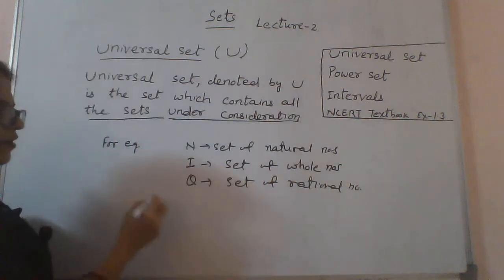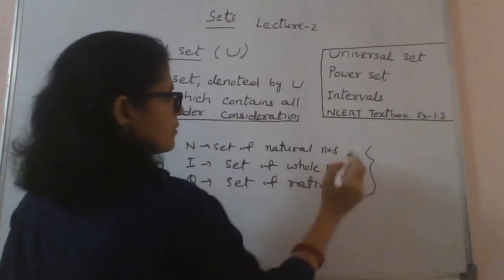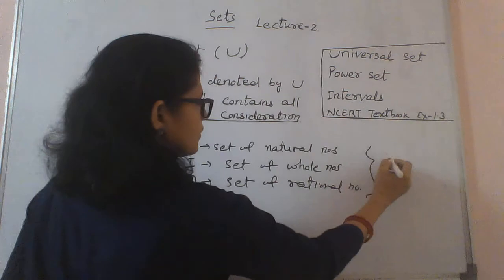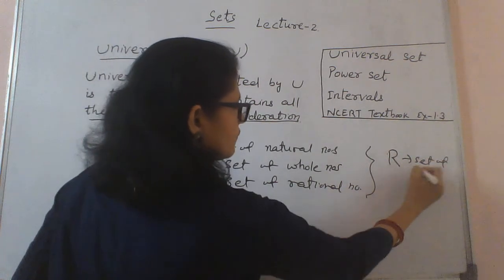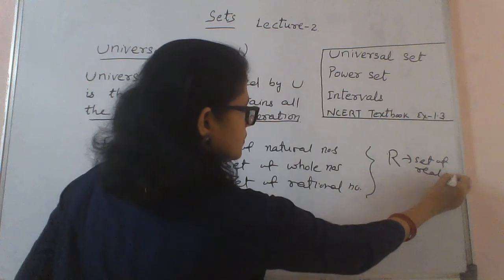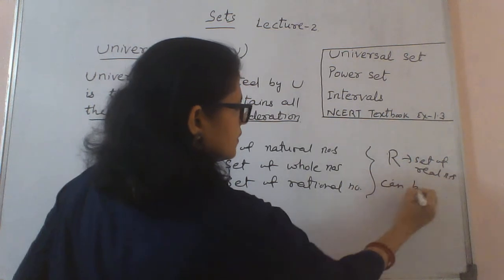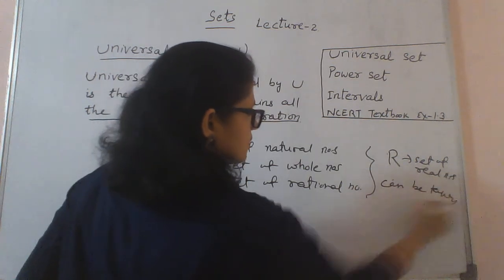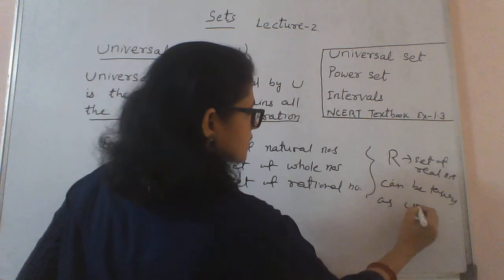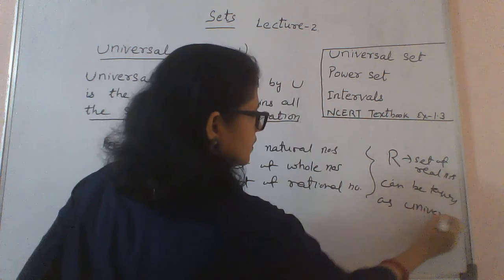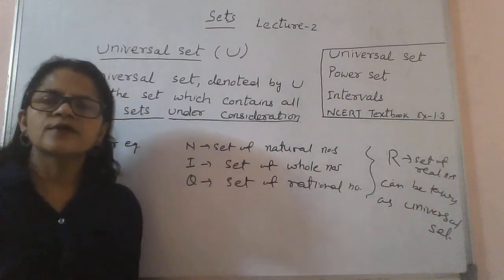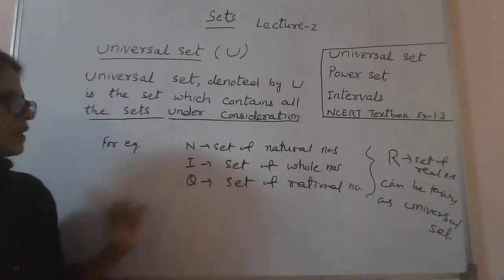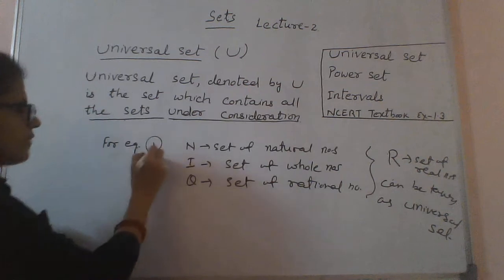So for all these cases, we can take set of real numbers R as the universal set, because R contains all these sets. This is example 1.